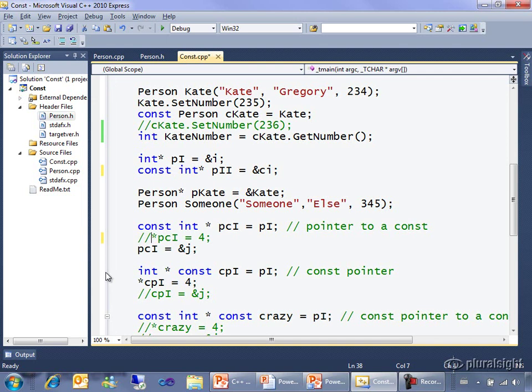The compiler doesn't try to follow back the chain and so on. I said pci was a pointer to a const. Then I tried to use it to change the value. What am I doing? And I get an error message.